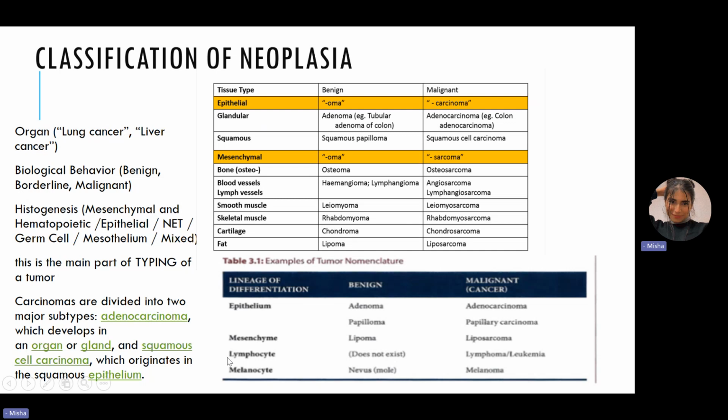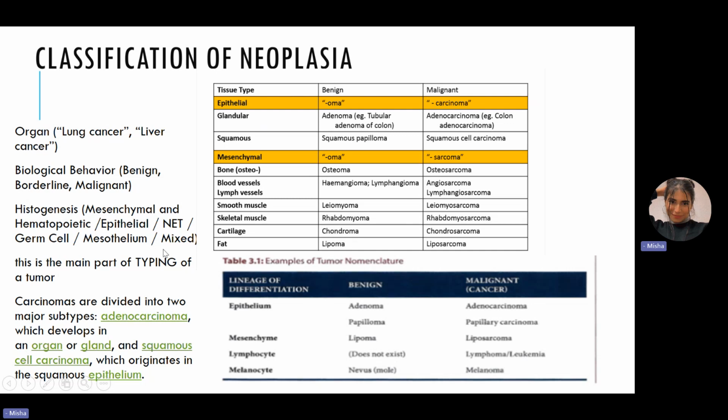Furthermore, we also have lymphocytes. In the case of lymphocytes, please remember that there is no benign. It does not exist. We only have malignant, and it can be either lymphoma or leukemia. You will be classifying this later. You'll be learning about it. Then we have melanocytes, which is nevus, and then we have the melanoma.